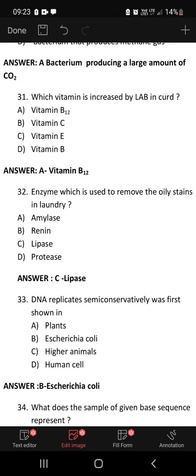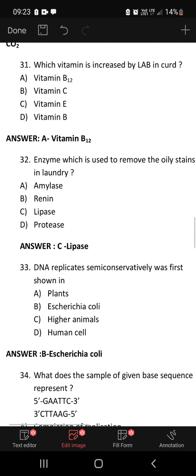DNA replicates semi-conservatively was first shown in plants, Escherichia coli, higher animals, human cell. Meselson and Stahl worked on E. coli. So the answer is Escherichia coli.